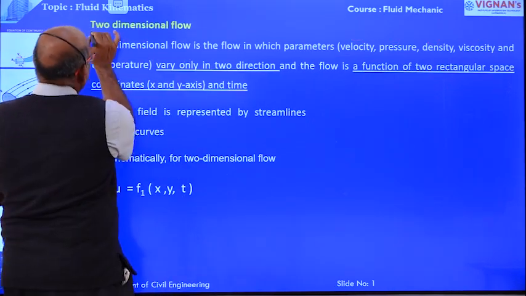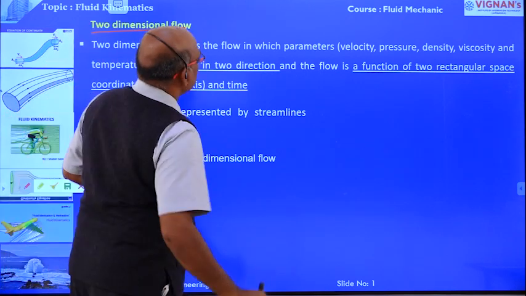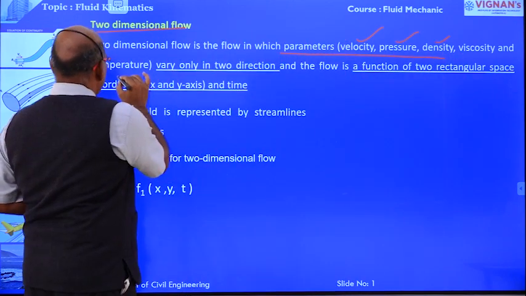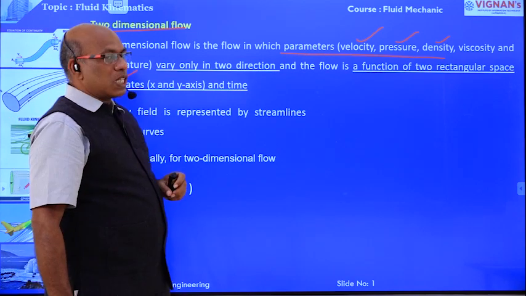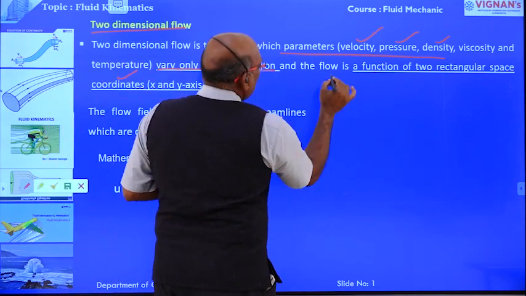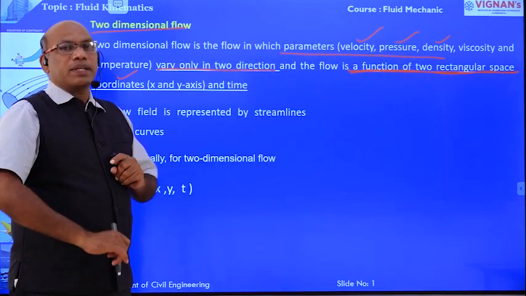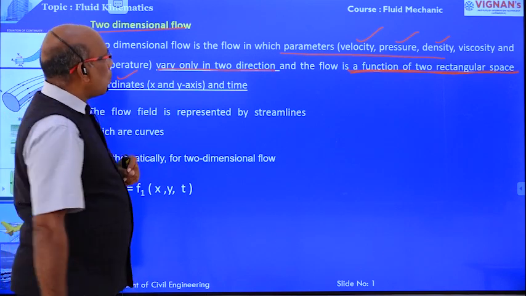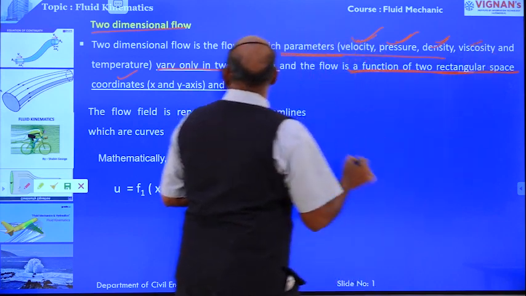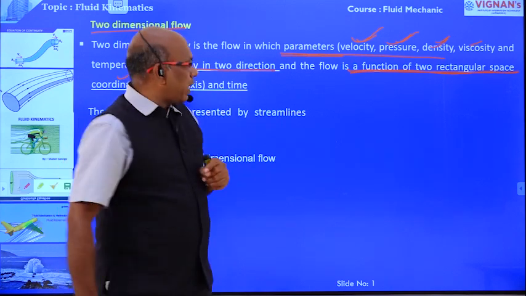Next, two dimensional flow. Two dimensional flow means the flow parameters, that are the velocity, pressure, density, viscosity and surface tension, vary only in two directions, so that is a function of two rectangular space coordinates, right?